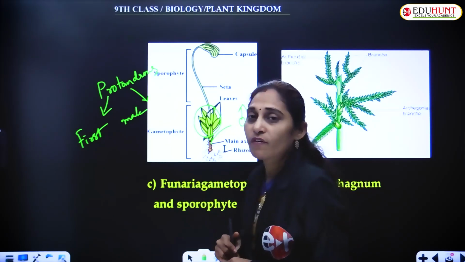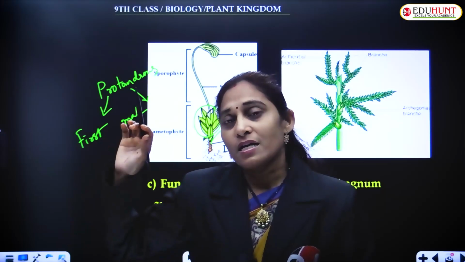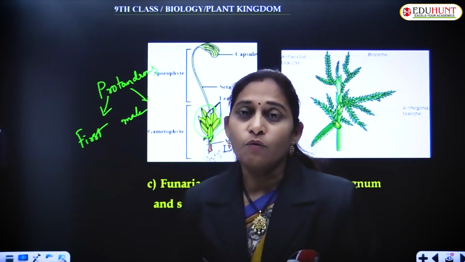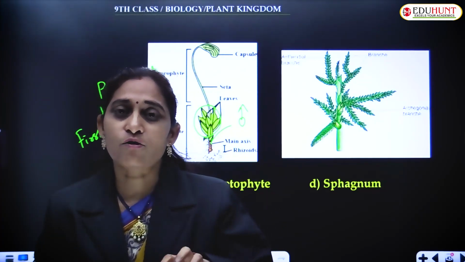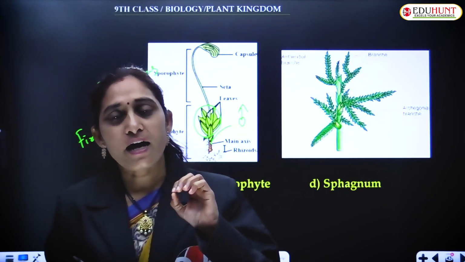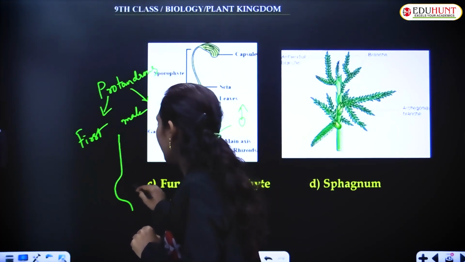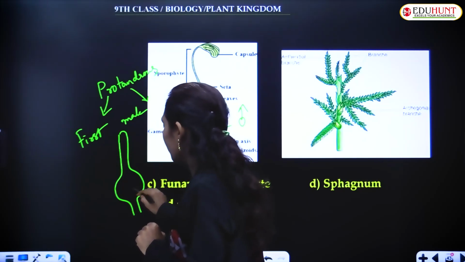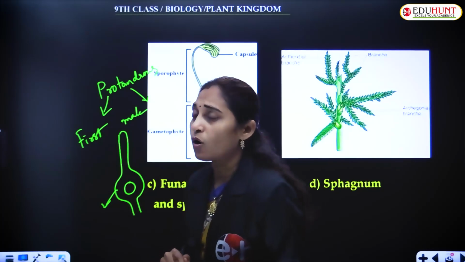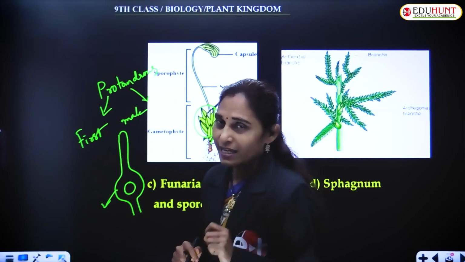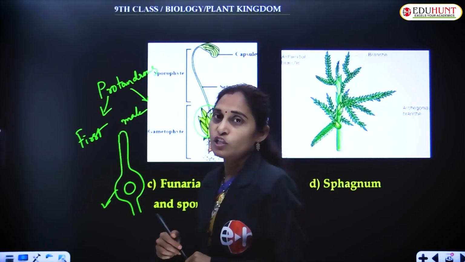After completion, fertilization requires water. The male gametes swim in the water and reach the female sex organ, that is the archegonia. They have the egg inside the venter. The flask-shaped archegonia have the egg in the venter. This is the broad region of the sex organ. The broad part of the archegonium is called the venter. This venter bears the egg, which is a haploid one.